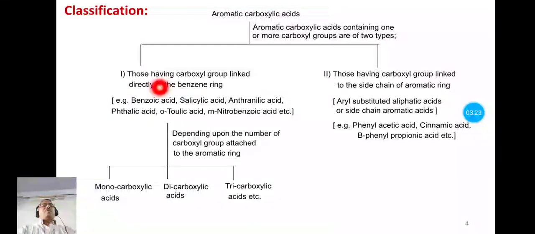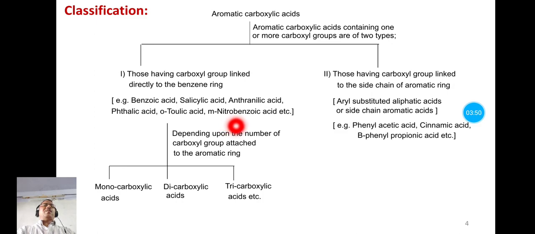First type means that are the aromatic carboxylic acids in which the carboxyl group is directly linked to benzene ring. So the examples we have already seen, that is benzoic acid, salicylic acid, anthranilic acid, phthalic acid, it is a dicarboxylic acid, orthotoluic acid, metanitrobenzoic acid.